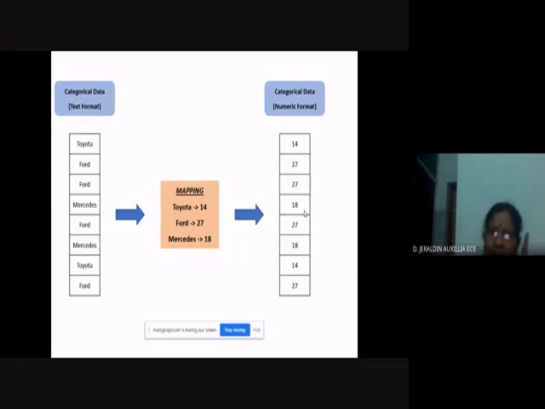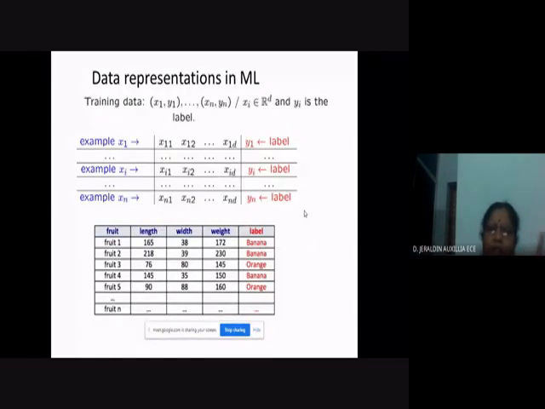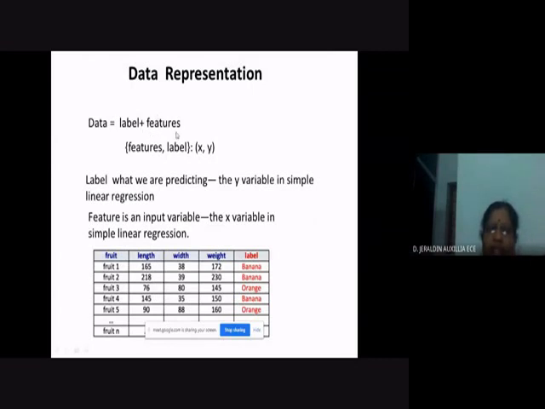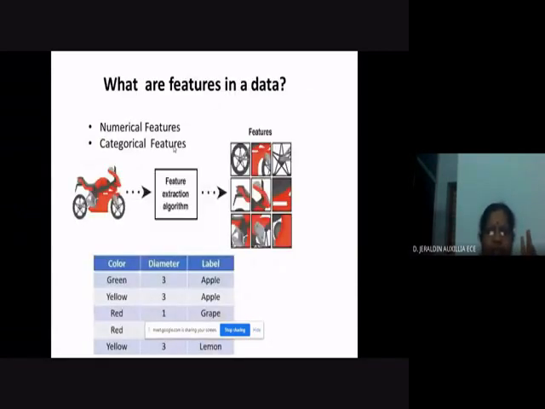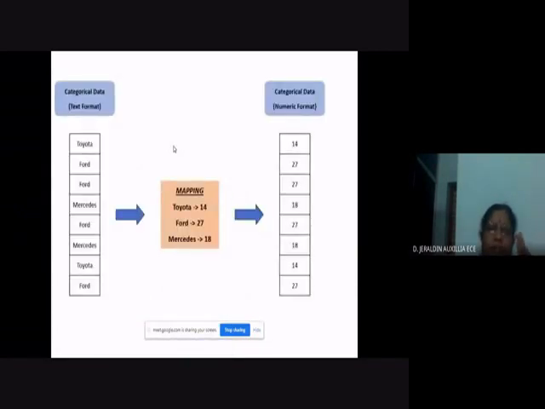So in the data, we have seen only one part, that is the feature. As I have told you, the data has two components: one is the feature, the other one is the label. The feature is the attribute of the data point, the characteristic of the data point, right? We have seen the types and how to represent them. Okay, the features are over.